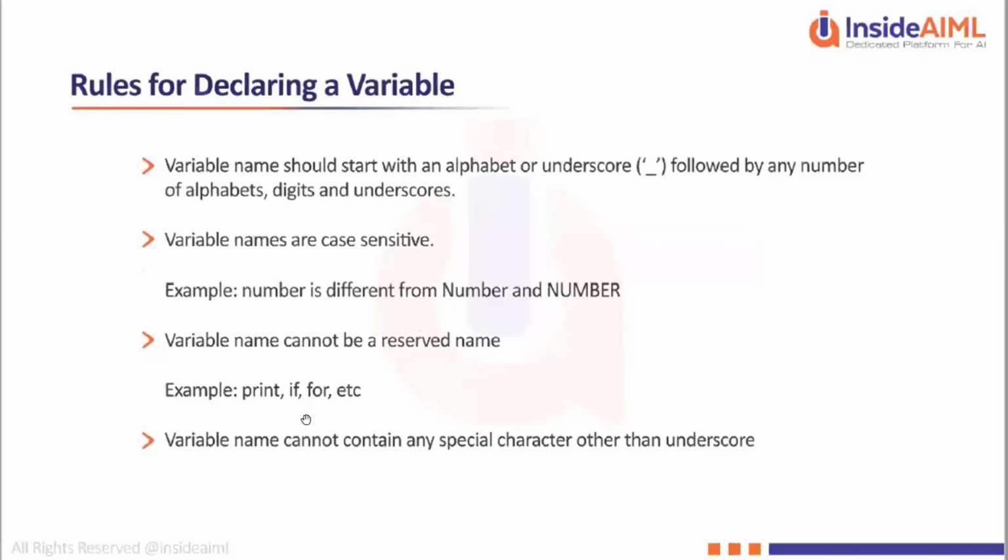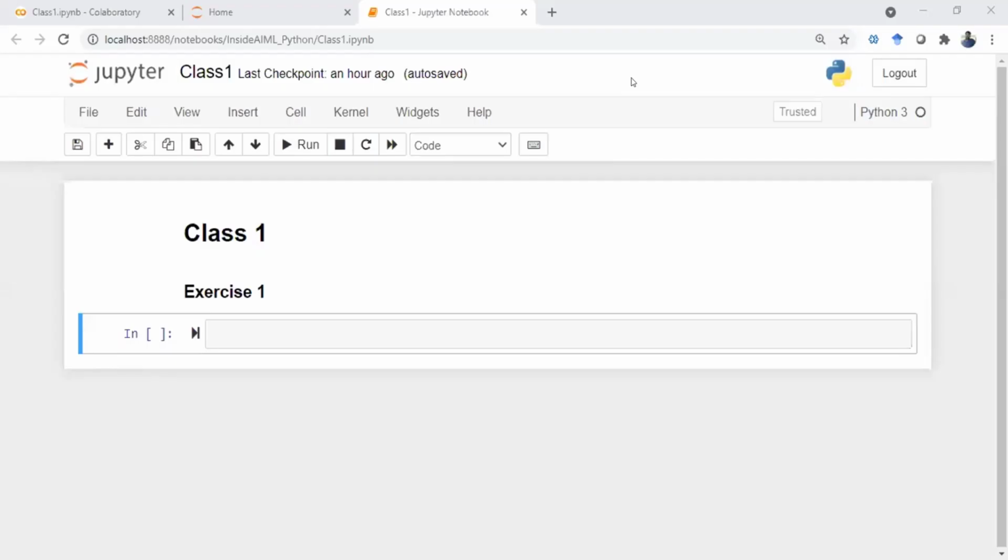A variable name should not contain any special character other than underscore. So you should not define a variable called Raj@123. You cannot use any special characters other than underscore. Your variable name should not have an ampersand, percentage, dollar, or exclamation. No such special characters should be present in your variable name. These are the common rules that you should be aware of while declaring a variable.